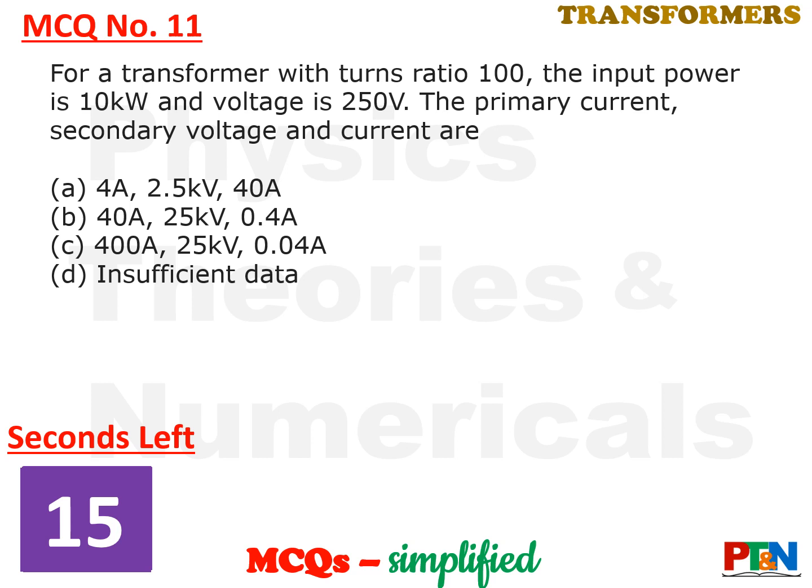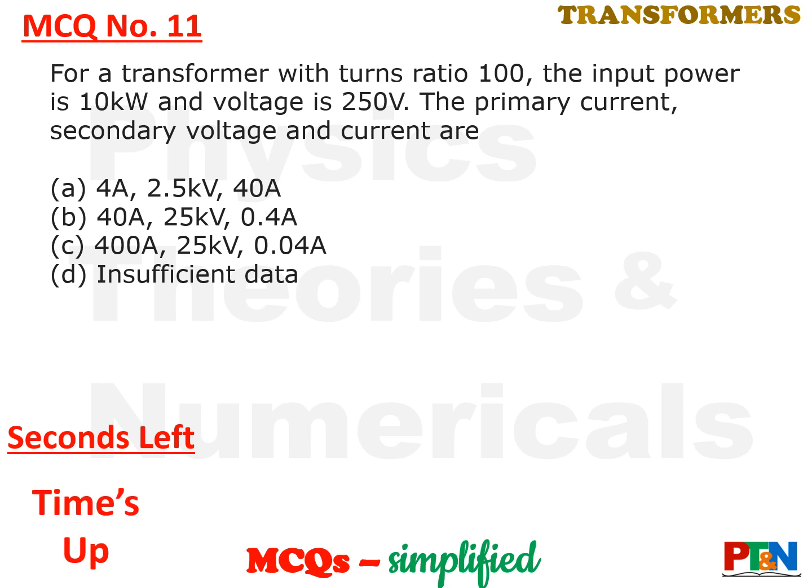Next MCQ, in fact the last MCQ of this video, is a numerical. For a transformer with turns ratio 100, the input power is 10 kilowatt and the input voltage, that is the primary side voltage, is 250 volt. You need to find out the primary current, secondary voltage and secondary current. 4 options, 15 seconds time for you. Your time starts now. If you require more time, do take your time.